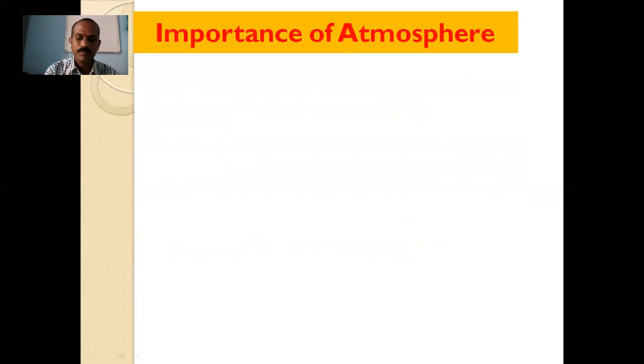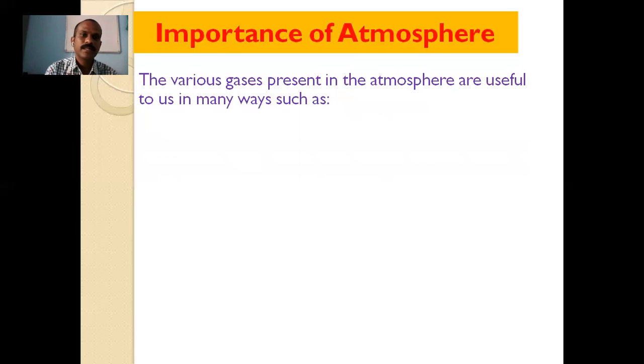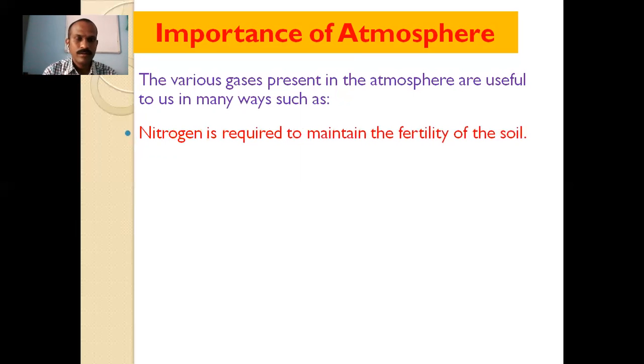Then, the importance of the atmosphere to human beings: the various gases present in the atmosphere are useful in many ways. Nitrogen is required to maintain the fertility of the soil, as we have studied in the previous chapter. If there is more availability of nitrogen in the soil, then that soil is more fertile. It means that soil is capable of creating more agricultural produce.